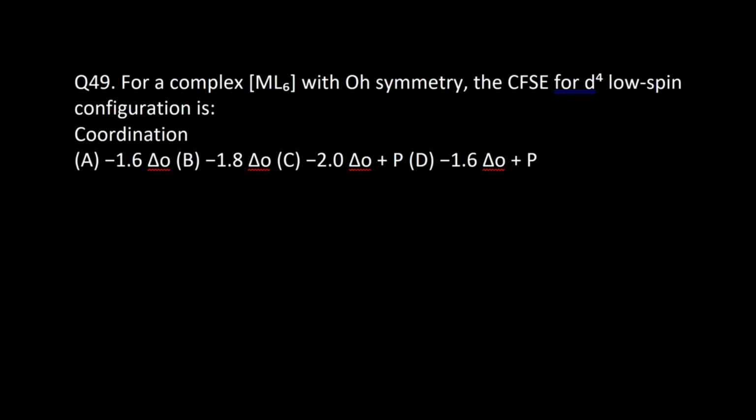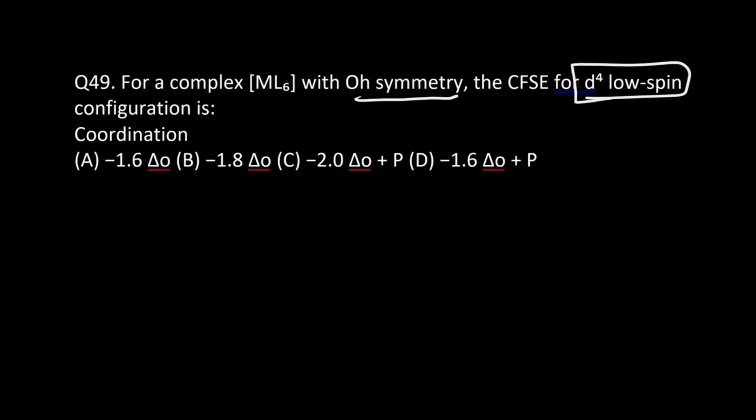Complex ML6 with octahedral symmetry, the CFSE for d4 low spin configuration is. Okay, so they have mentioned it's an octahedral symmetry and ML6 and d4 low spin configuration.